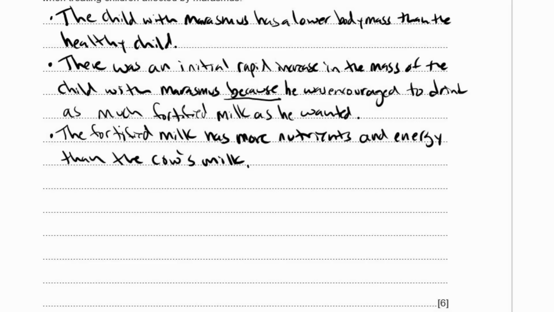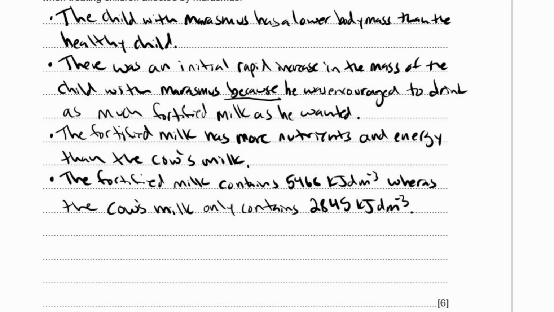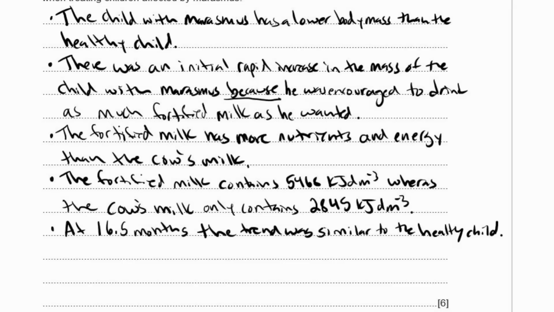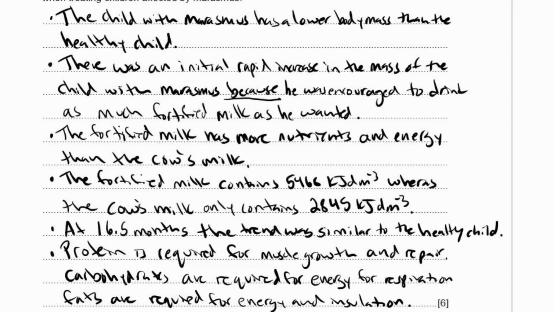Here's a good place to do your data quote from the table. The fortified milk contains 5,468 kilojoules per decimeter cubed, whereas the cow's milk only contains 2,845 kilojoules per decimeter cubed. Again, put in the units. So at 16.5 months, the trend was similar to the healthy child. Okay. So you can also mention that protein is required for muscle growth and repair, carbohydrates are required for energy, for respiration, and fats are required for energy as well, and for insulation.